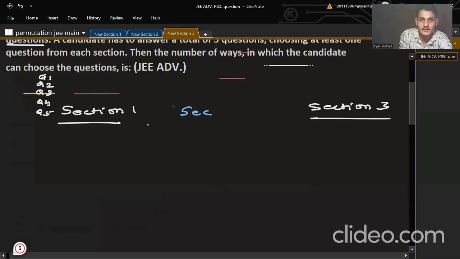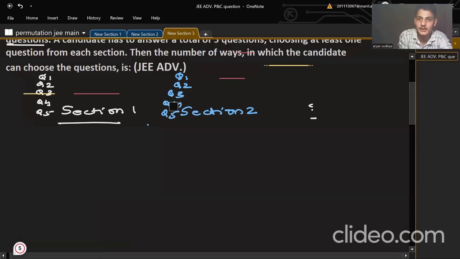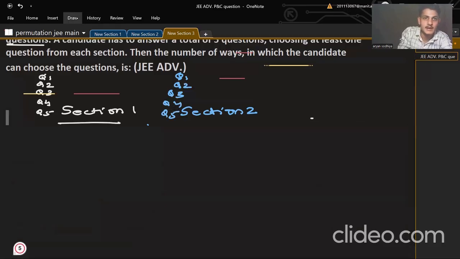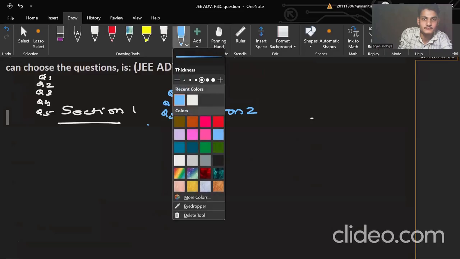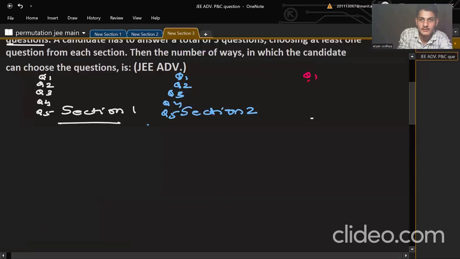This is section 2, and it has questions like question 1, question 2, question 3, question 4, and question 5. In a similar manner, section 3 also has the same scenario: question 1, question 2, question 3, question 4, question 5.